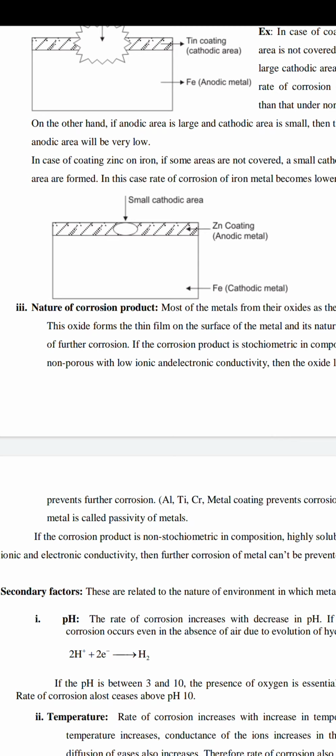In the same way, it has low ionic conductivity. After it has formed, compared to it, the remaining portion of the metal has more conductivity, more ionic status, but the patch area is less ionic in status, with less conductivity. So this we can call the nature of a corrosion product.